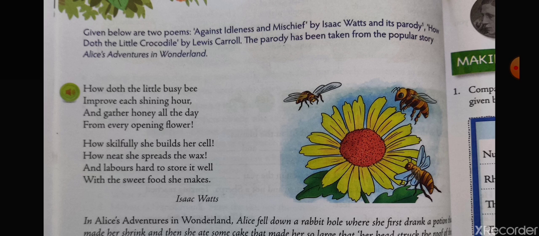How skillfully she builds her cell, means how skillfully, how properly, how beautifully the hive has been prepared by the bees. How neat she spreads the wax, how neatly they collect the honey and keep it where they have to, and labors hard to store it well with the sweet food she makes. And what they labor hard for, they work hard to keep it safe.